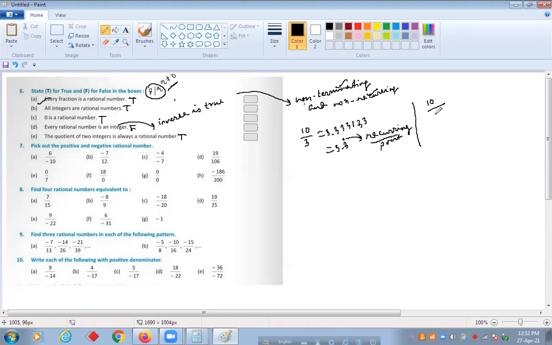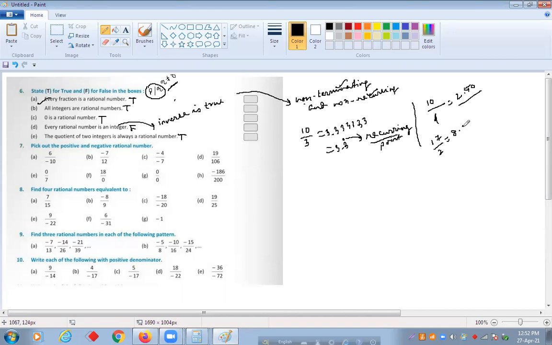Suppose I divide 10 by 4, then what will I get? 2.50. So after a certain extent of division, the division ends.